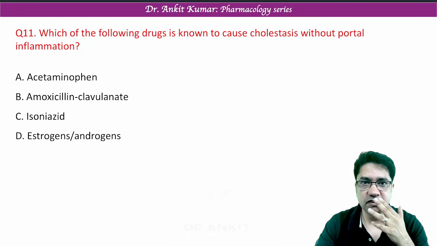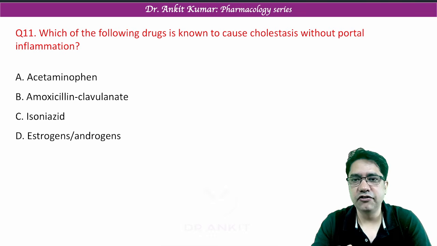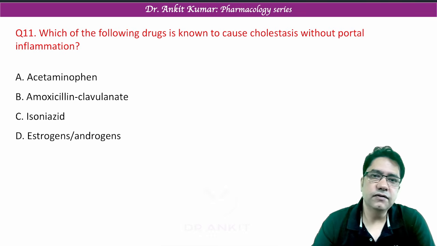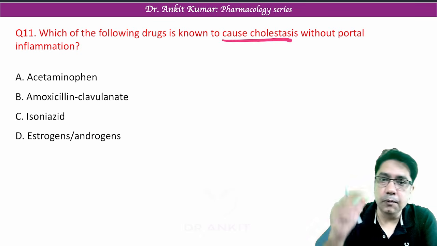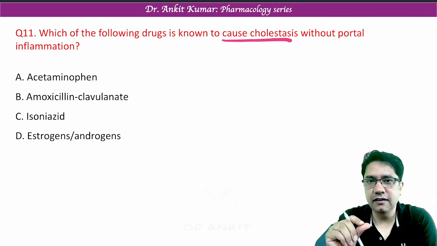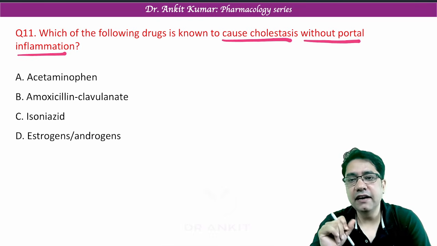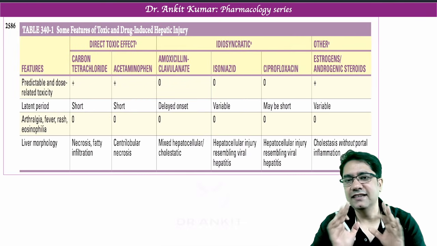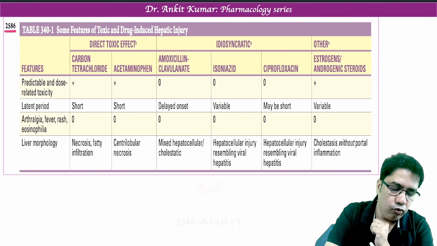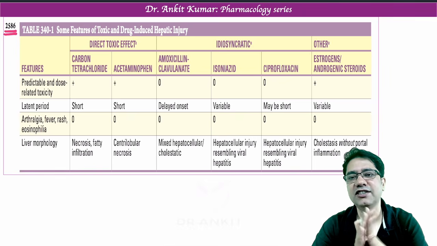So next question, it's a new question. Although we have discussed it in the contraceptive chapter as well, it was asked first time in INICET. Which of the following drugs is known to cause cholestasis, that means obstruction of bile ducts in the liver, without producing portal inflammation? Why have they asked this question? The reason is very simple. There is a table given in Harrison on page number 2586, and this question came directly from this table.